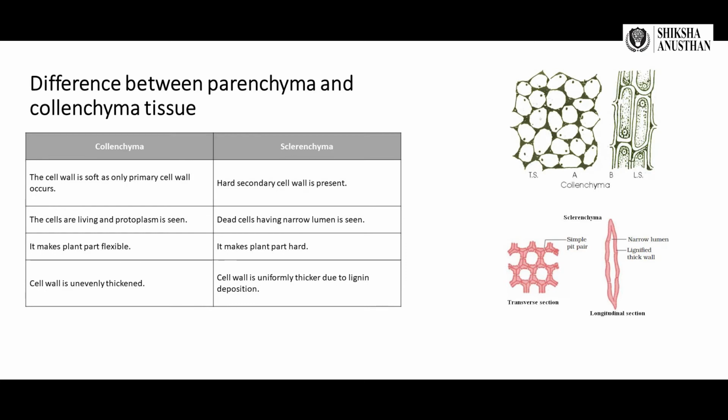Collenchyma makes the plant part flexible. Sclerenchyma makes the plant part hard. In collenchyma, the cell wall is unevenly thickened. In sclerenchyma, the cell wall is uniformly thick due to lignin deposition.